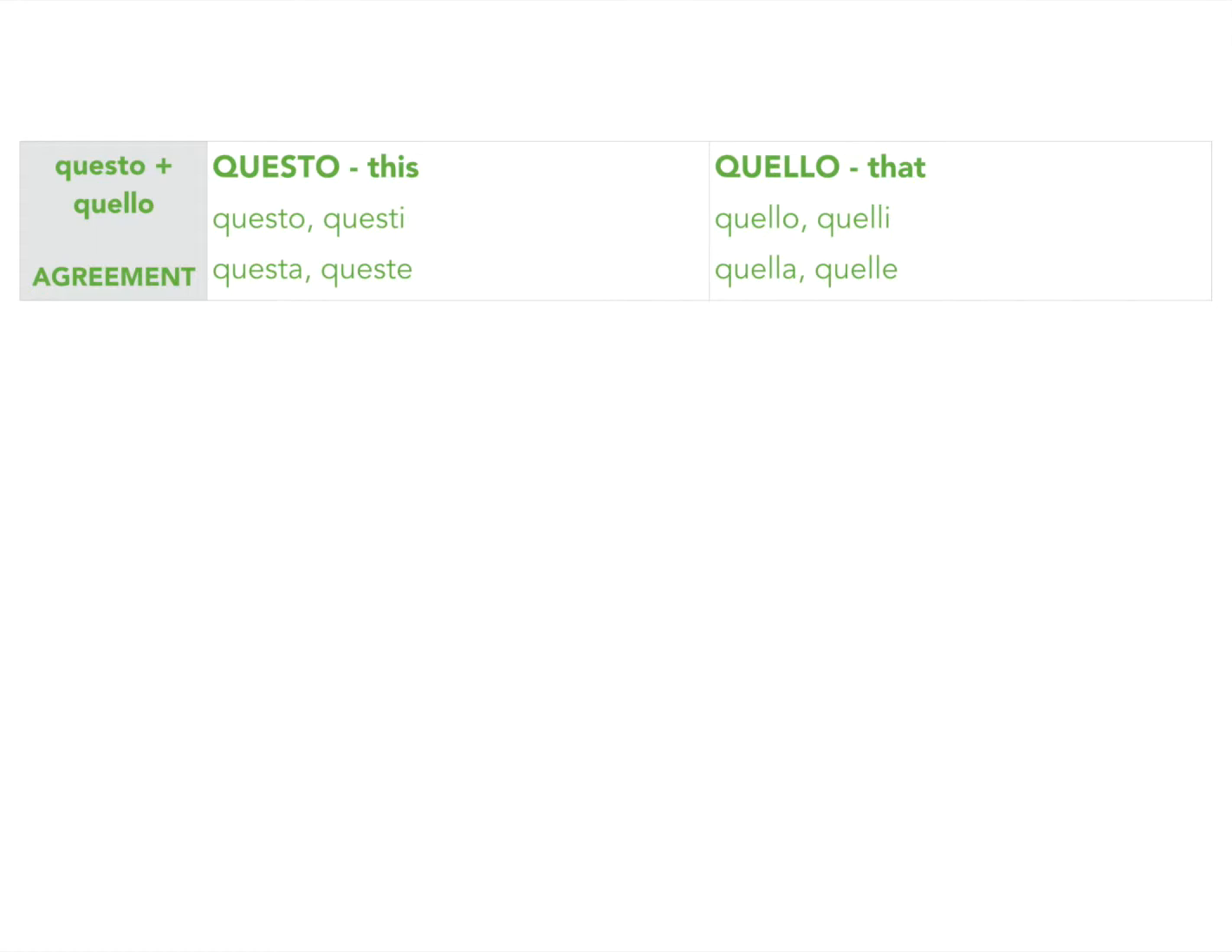Okay, see if you can write in your workbook which one is which. It should be very evident to you. The ones that end in O are masculine singular. The ones that end in I are masculine plural. The ones that end in A are feminine singular, and the ones that end in E are feminine plural.